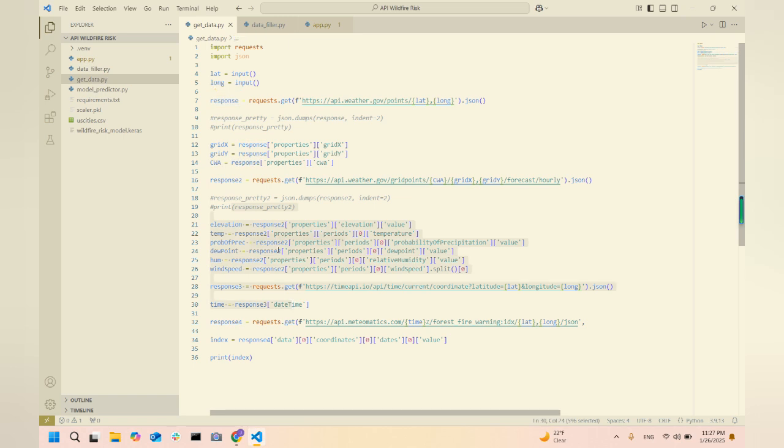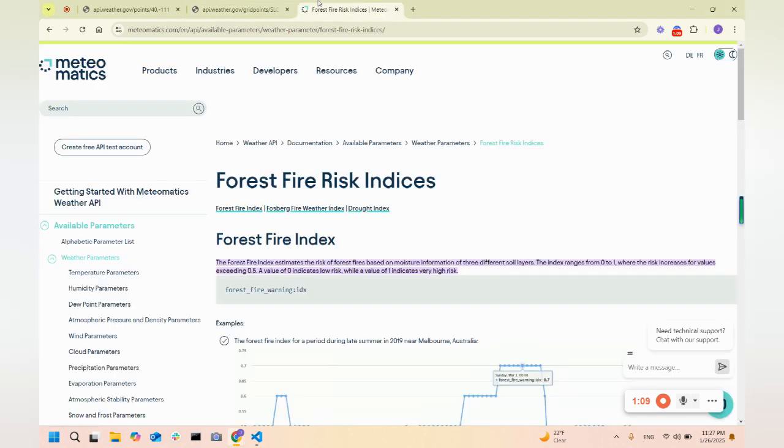Next, we use another API link to get the time currently, so that we can use the Meteomatics API, which, given the lat and the long, the forest fire index at that time and location will be spit out. By Meteomatics, the forest fire index estimates the risk of forest fires based on moisture information of 3 different soil layers. The index ranges from 0 to 1, where 0 indicates low risk and 1 indicates high risk.